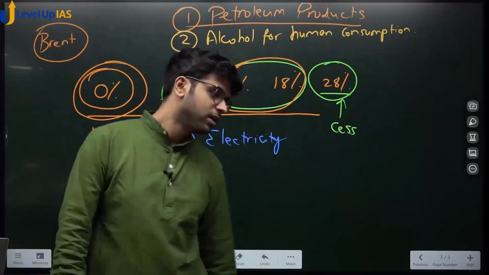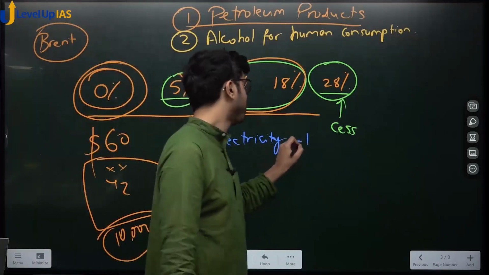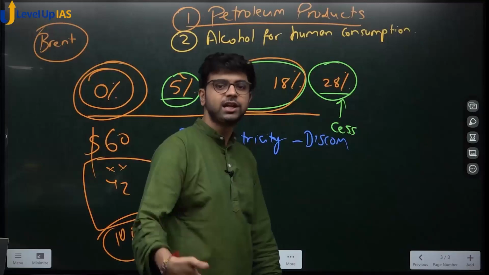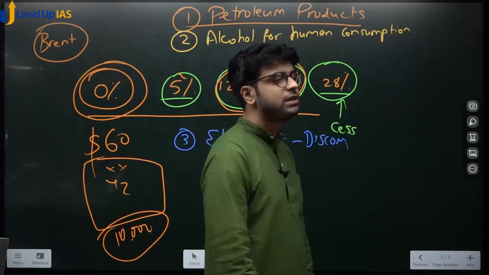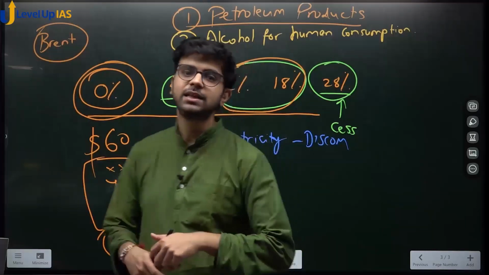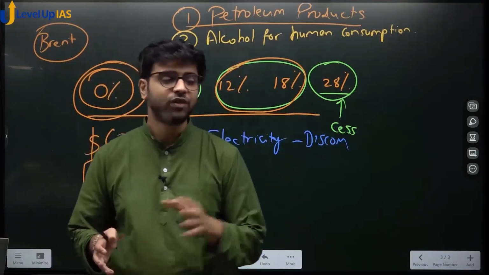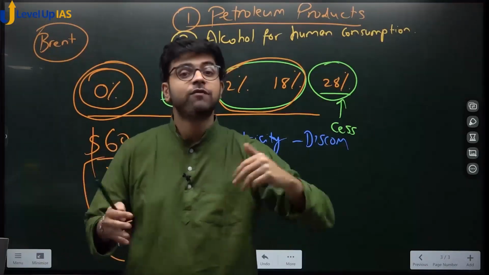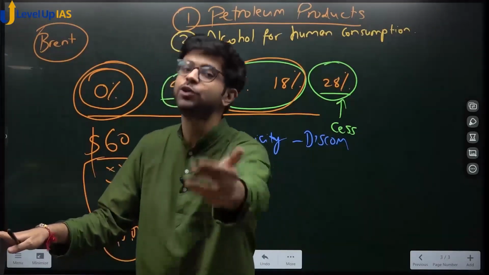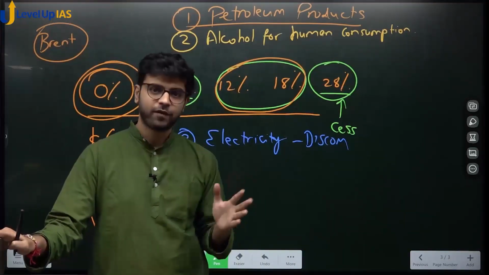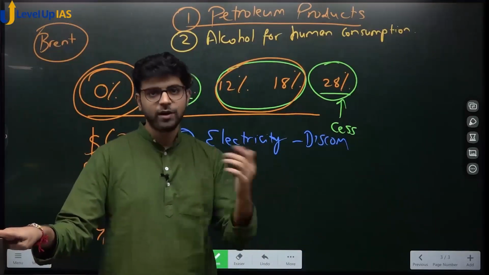So someone called a DISCOM, distribution company, electricity distribution company. When we do the energy sector, we'll learn about this. There are primarily three parties involved in supplying electricity: one who is producing the electricity, one who is distributing it, and one who is transmitting electricity to your home. You say I get electricity from Tata Power or Reliance or any government authority, okay?